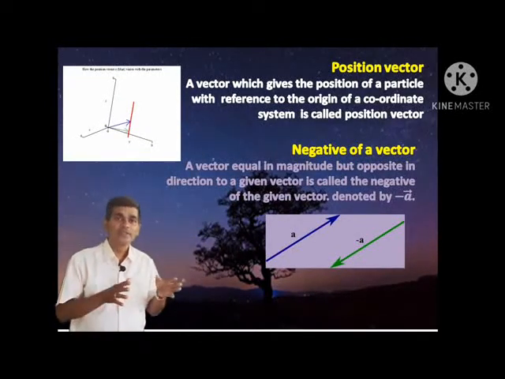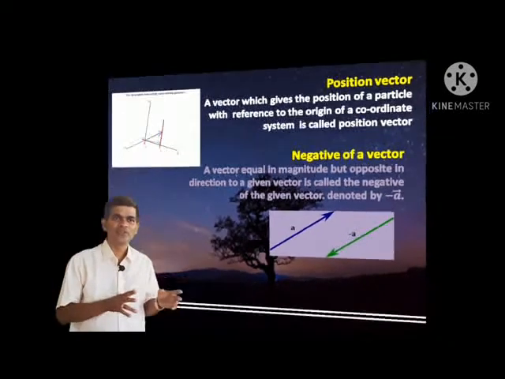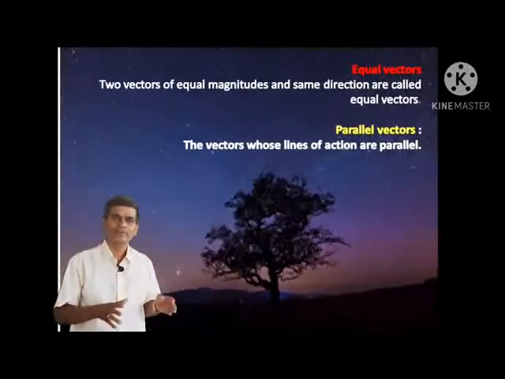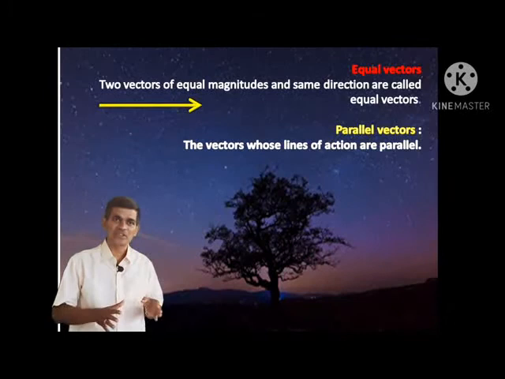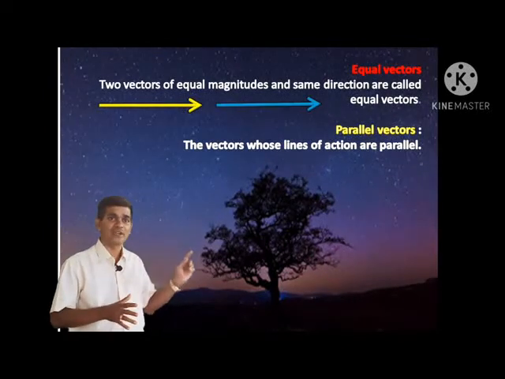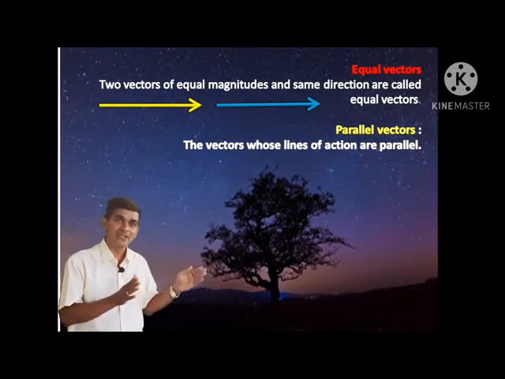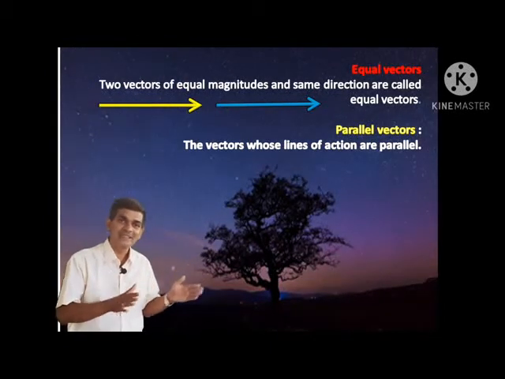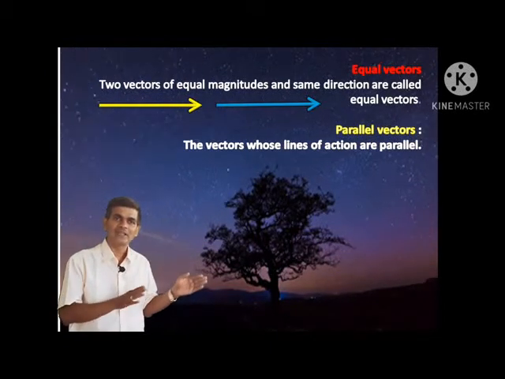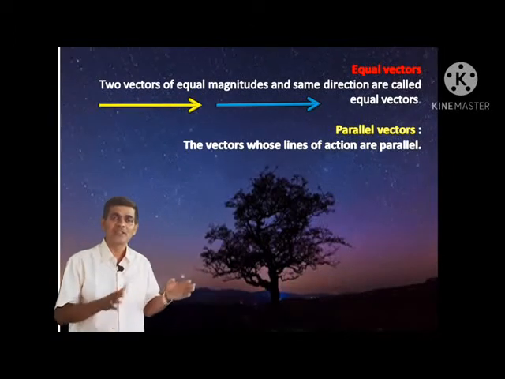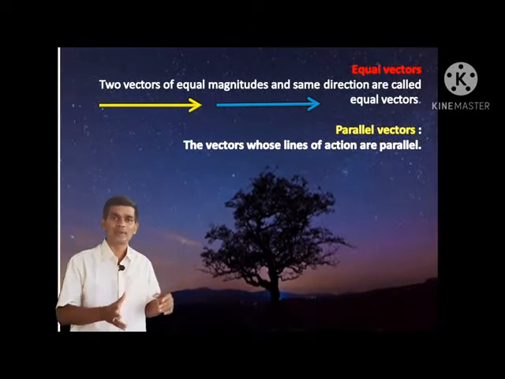Okay? Next, equal vectors. If two vectors are equal in magnitude as well as same direction, they are acting along the same direction. As in the figure, both vectors are of the same length, equal in magnitude and acting in the same direction. They are equal and in the same direction. Such vectors are called equal vectors.